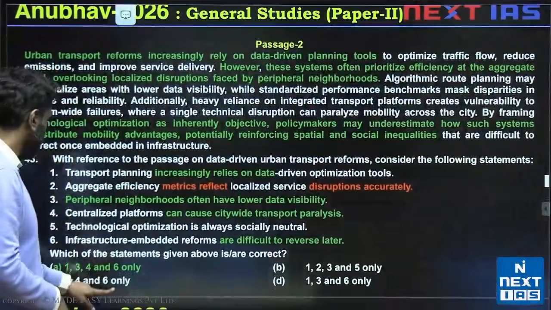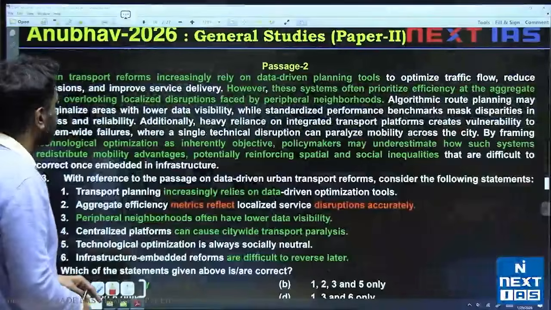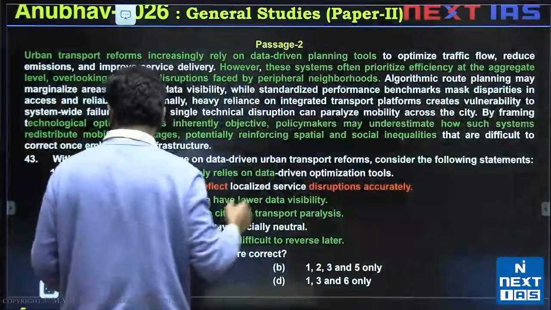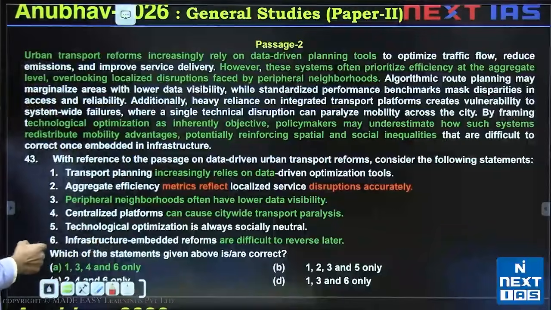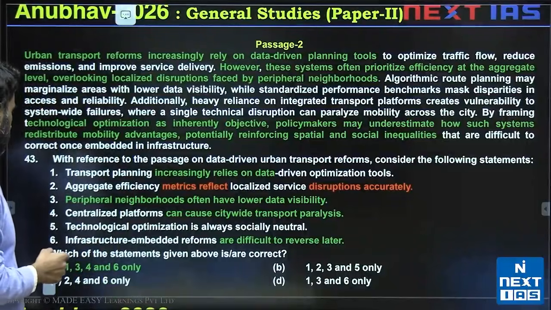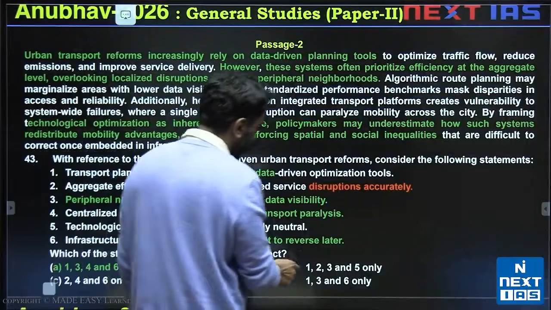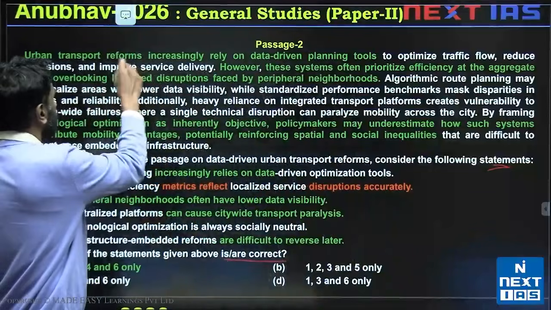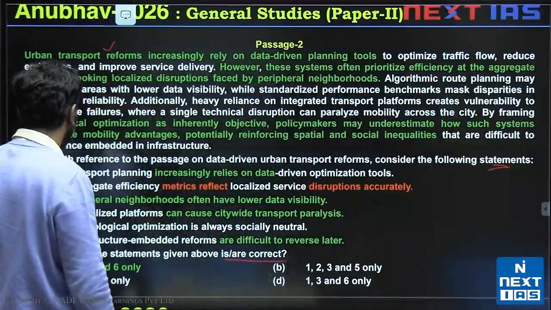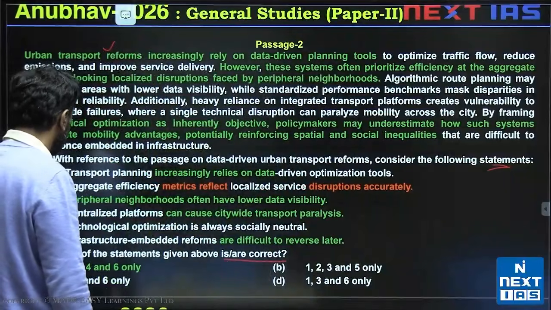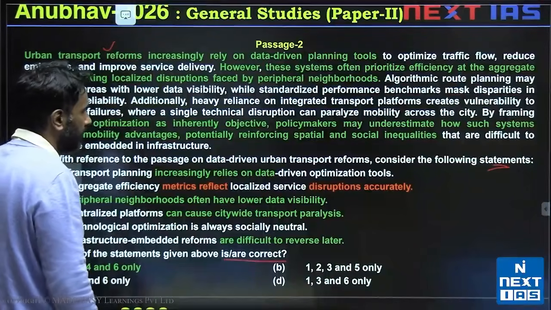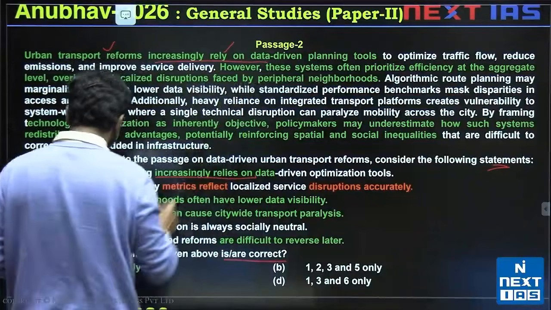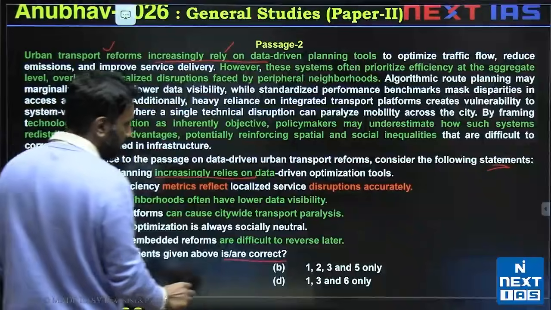Question 43. So question 43, I'm just trying to identify which of them are correct, essentially a factual question. It is the same passage which is talking about urban transport reforms. Let's look at each statement. Transport planning increasingly relies on data, this is from data-driven optimization tools. This is valid from here. So 1 is definitely valid, C would be invalid.